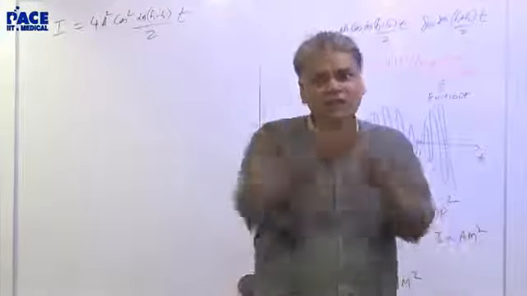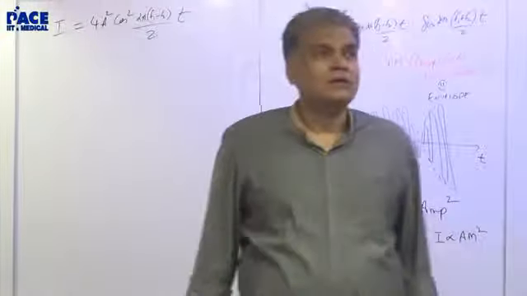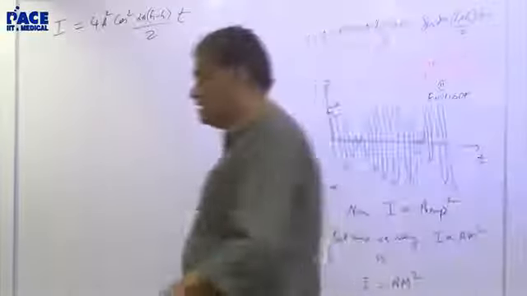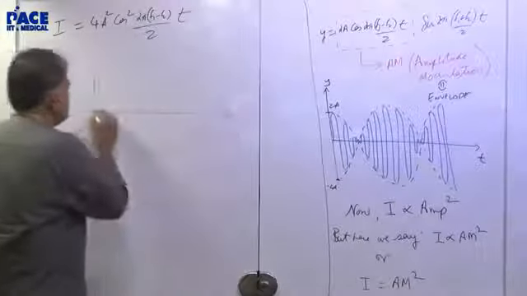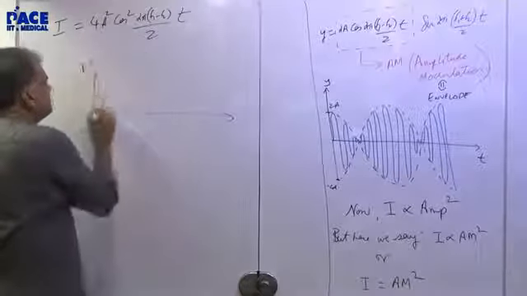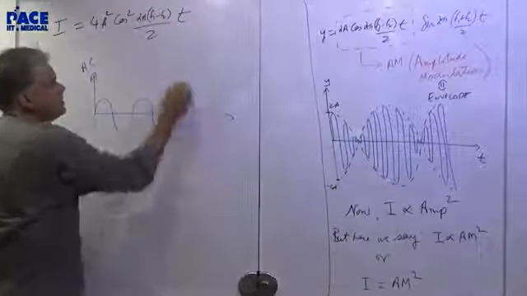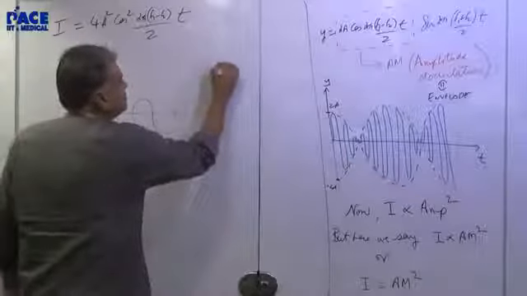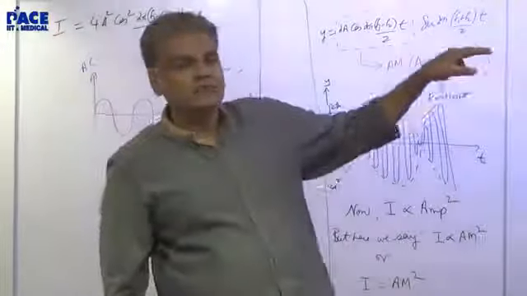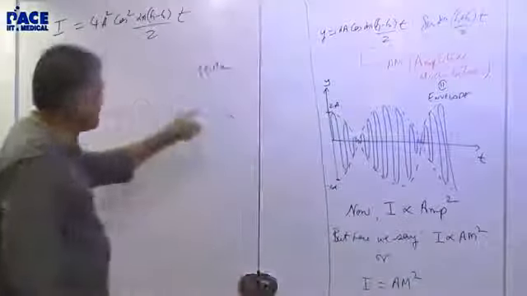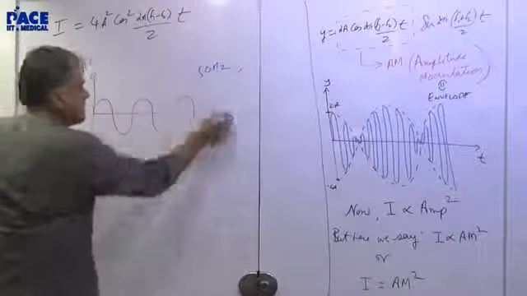You won't see it, because that is persistence of vision. How is it 100 times? I'll prove it to you. Your AC is coming at 50 cycles per second. The AC voltage that we get in India is 50 hertz. The current coming in the mains is 50 hertz. 50 hertz means 50 cycles per second. 50 times in one second.